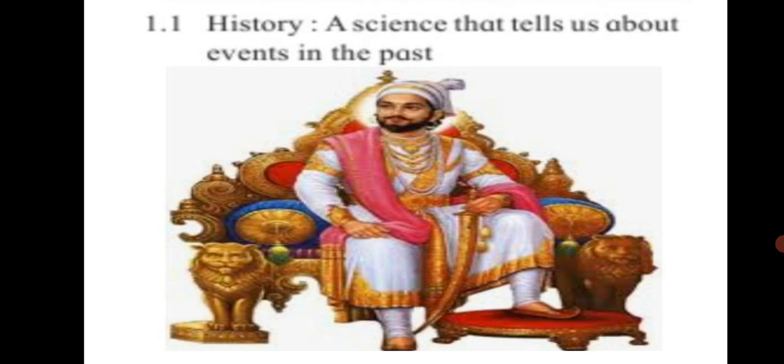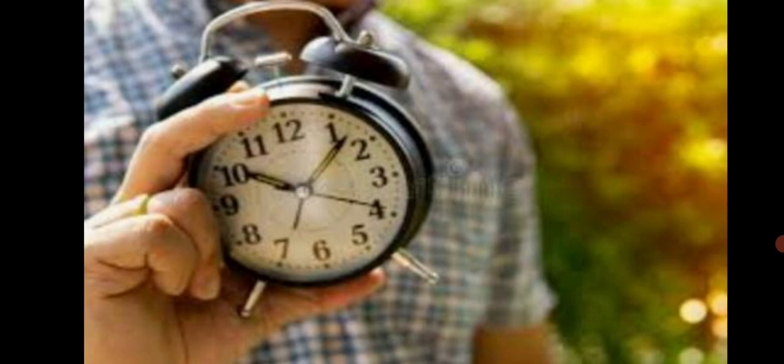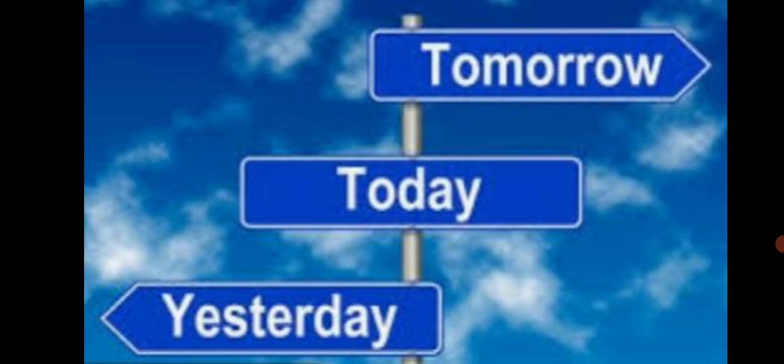Last year in 4th standard, you studied the life of Chhatrapati Shivaji Maharaj and his mission of establishing Swaraj, isn't it? The time before the birth of Shivaji Maharaj was about 400 years before now, or in other words, the time 400 years ago. For our convenience, we divide time in different ways. Often we use words like now, some time ago, after some time, or words like today, yesterday, tomorrow, or for a longer duration of time we use words like this year, next year, etc.